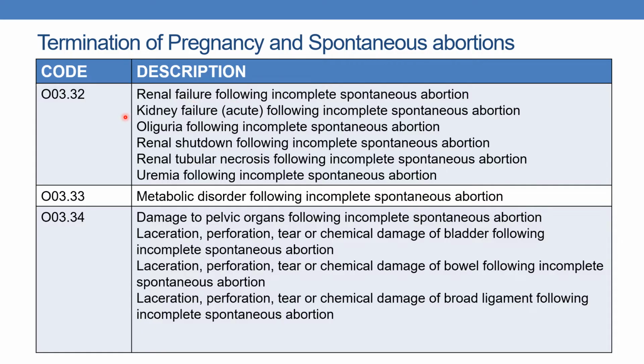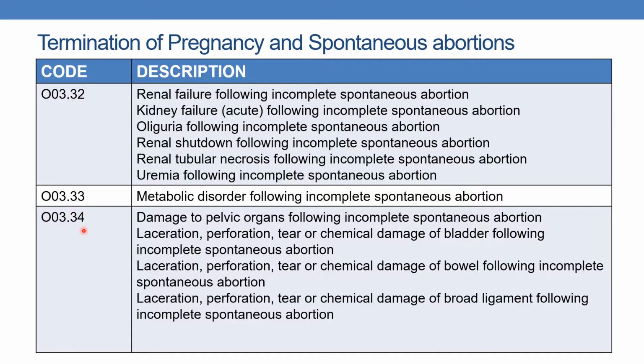If the physician documents kidney failure, acute kidney failure following incomplete spontaneous abortion, or oliguria, or renal shutdown, or renal tubular necrosis, or uremia following incomplete spontaneous abortion, the code is O03.32. And if the physician documents metabolic disorder following incomplete spontaneous abortion, the code is O03.33.